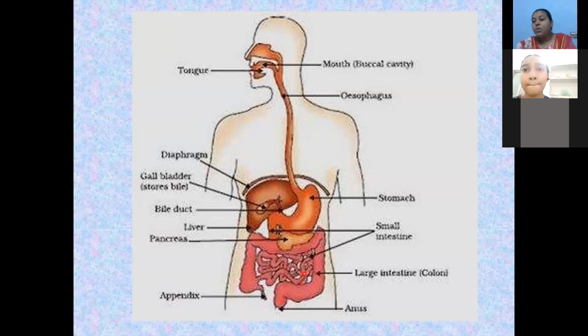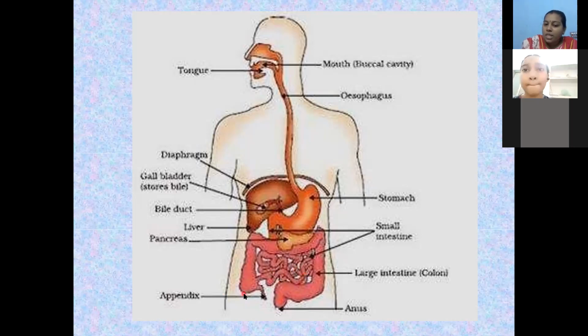Now, after the duodenum, we talk about the next part of the small intestine, the jejunum. In the jejunum region, we have small, fine, thread-like projections called villi, also called microvilli.